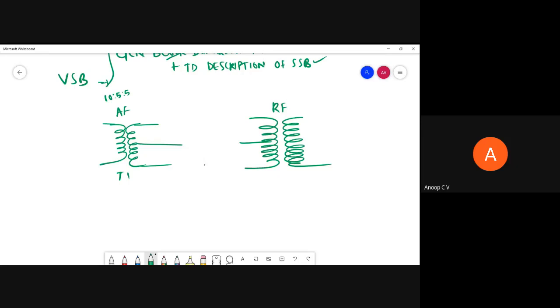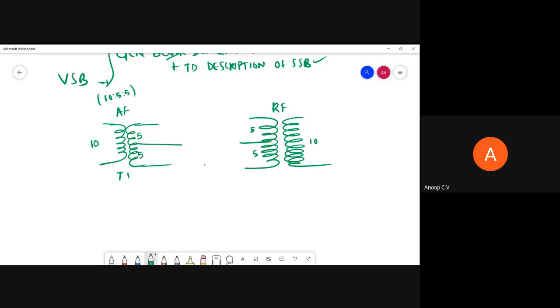When you say a center tap transformer, the turns ratio will be written something like 10 is to 5 is to 5, which means if there are 10 windings in the primary, there will be 5 windings in the upper secondary and 5 windings in the lower secondary. So this is exactly matched. Let us assume the turns ratio is 10 is to 5 is to 5, and here again it is 5 turns and 10. I'm just giving you an example.